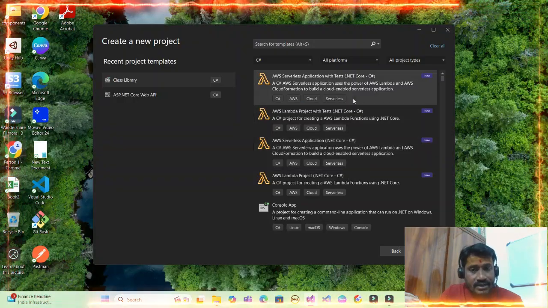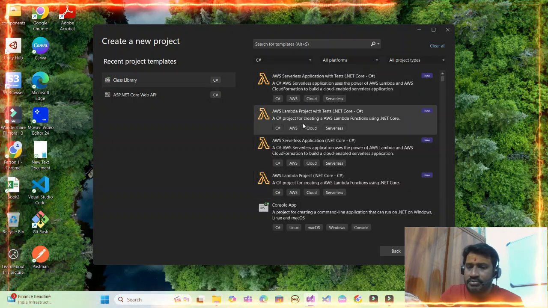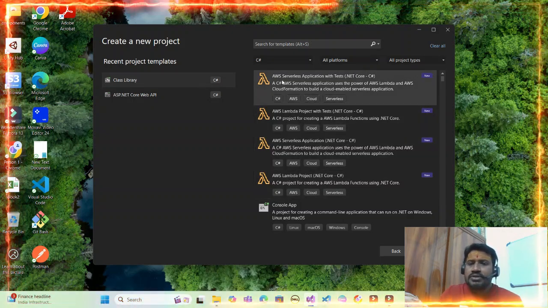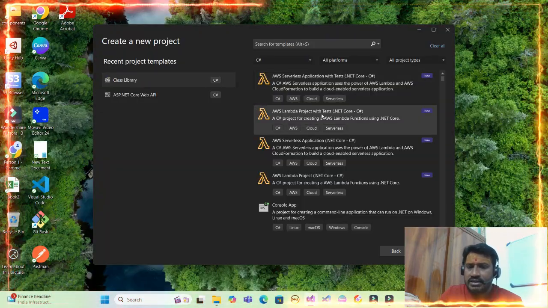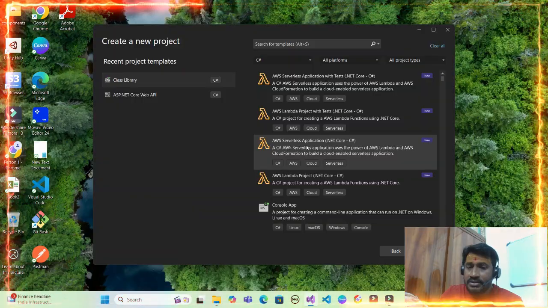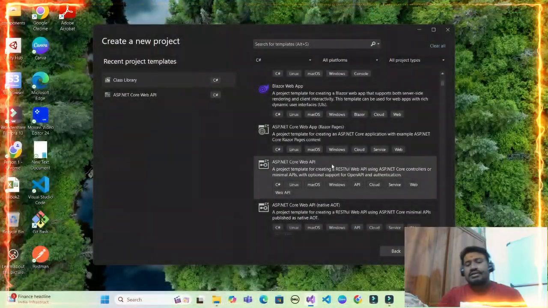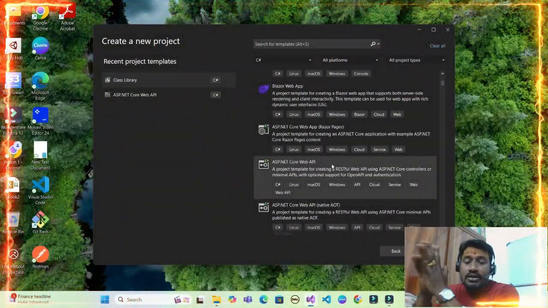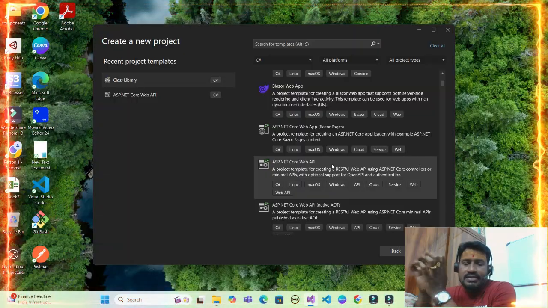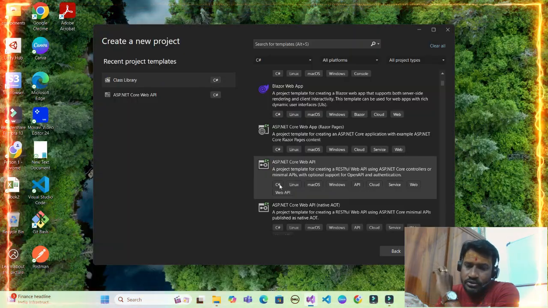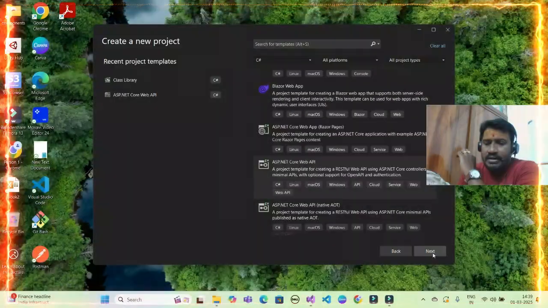Since we have already installed AWS SDK, now I got project templates of AWS: AWS Services Applications with Test Cases, AWS Lambda Project .NET Core, AWS Serverless Application .NET Core, AWS Lambda Project .NET Core. We are discussing ASP.NET Core Web API. So let's click on this project template. Make sure the language type is C#. Once you click on this project template, click next.